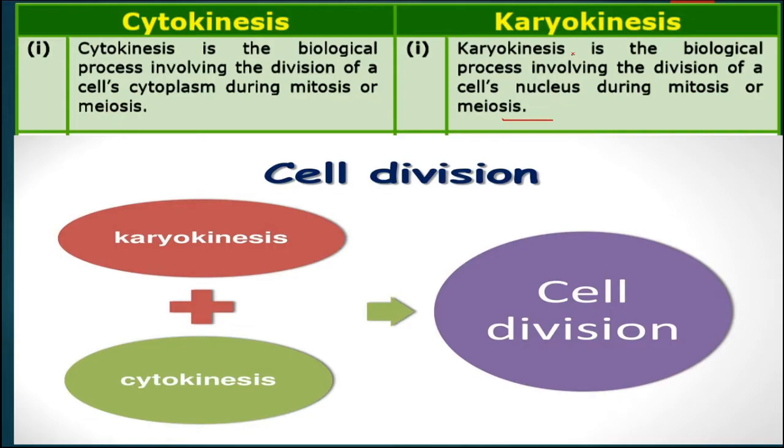When karyokinesis is completed, the cell enters the next stage, cytokinesis, in which the cytoplasm as well as the other cell organelles are divided and distributed among the two daughter cells. In this way the two nuclei each get a single cell, and two cells are formed by this process of cytokinesis. Karyokinesis plus cytokinesis is collectively known as cell division.